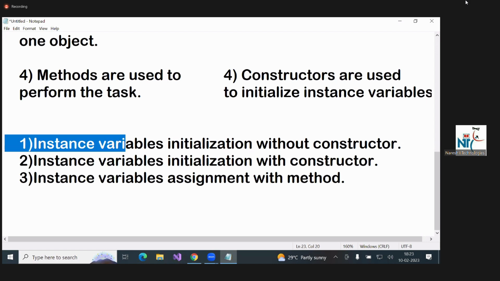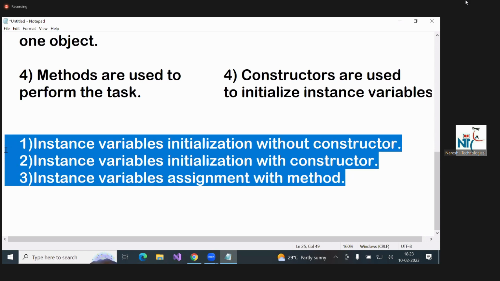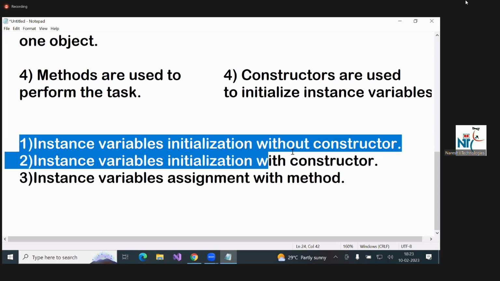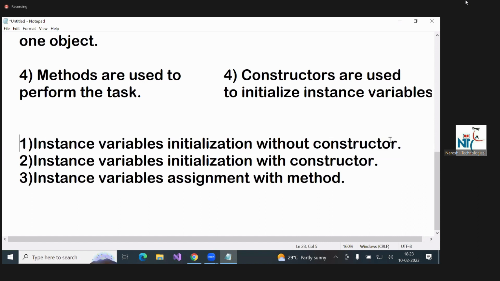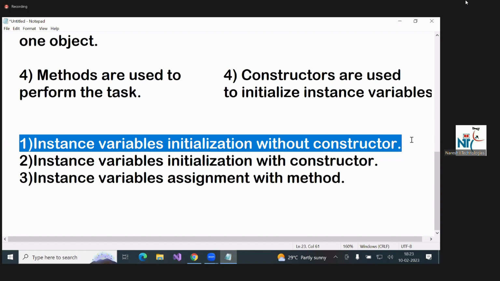In the three programs, the first one is instance variables initialization without a constructor. Is it suitable for more than one object? No, that program is suitable for one object only.